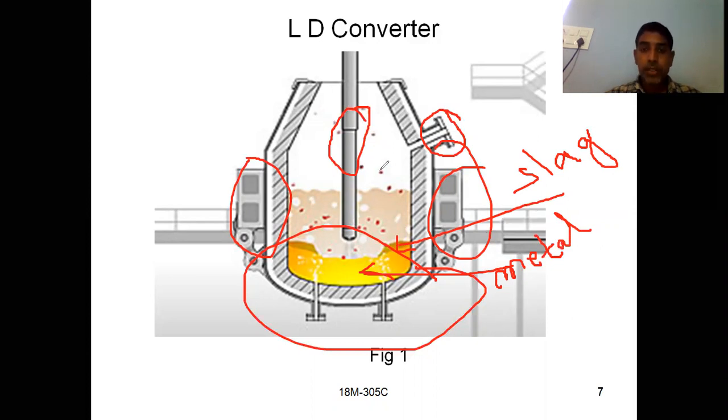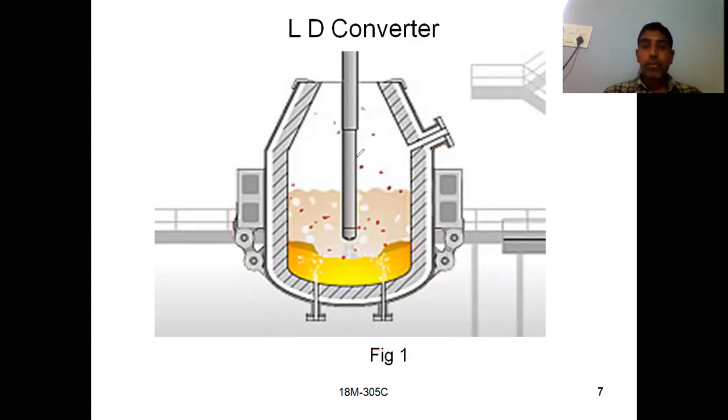This is your oxygen you are getting, and this is the emulsion of metal, gas, and your slag, this complete one. So in this way we are manufacturing the steel by using the LD converter.